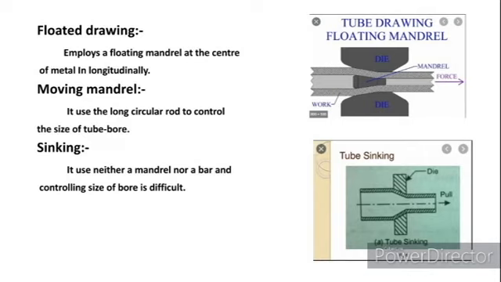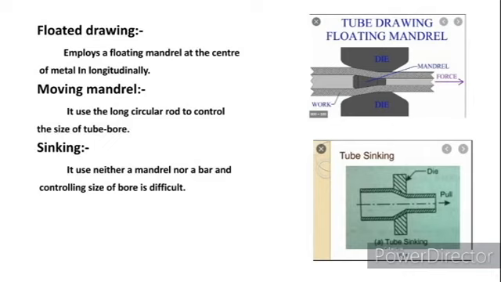It's moved to a die and the cone-shaped mandrel is used, and the die compresses the outer side of a tube and reduces the cross section from the starting point, decreasing the cross section at the other side of the die. Moving mandrel. In this, a long circular rod is placed inside the tube bore, and it is similar to the product of the drilling process.